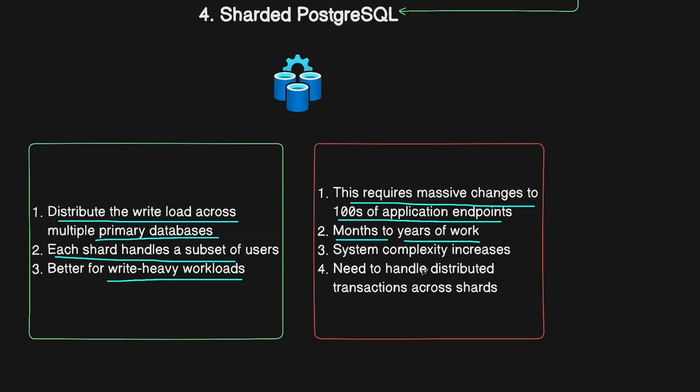You need routing logic that looks at the user ID, hashes it, and figures out which shard to connect to, and every query has this overhead. So although it will solve the write bottleneck, it will also massively increase the complexity of the system. You also need to handle distributed transactions across these shards if you decide to go with sharding, which is harder than with a single primary database.